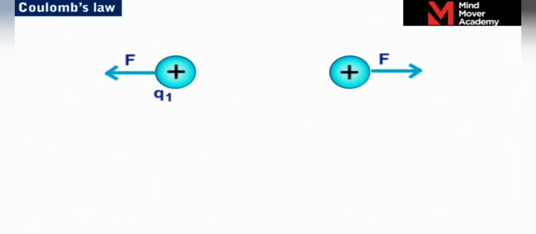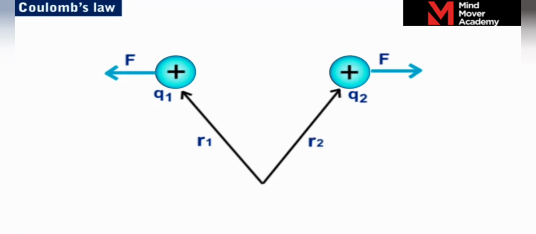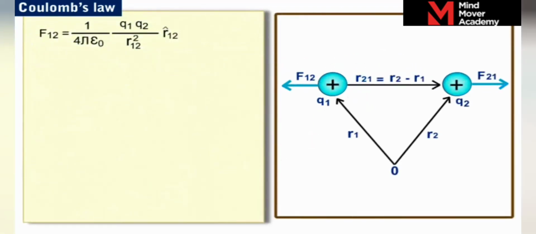Let the charges q1 and q2 be at positions specified by the position vectors r1 and r2 with respect to the origin O. The vector r21 is equal to r2 minus r1 and joins q1 and q2. The force on q1 due to q2 is F12. The force on q2 due to q1 is F21. In vector form, we can express Coulomb's law as shown here.